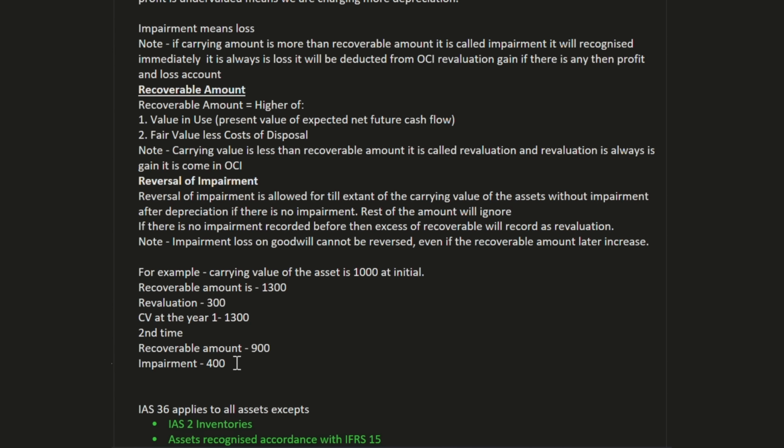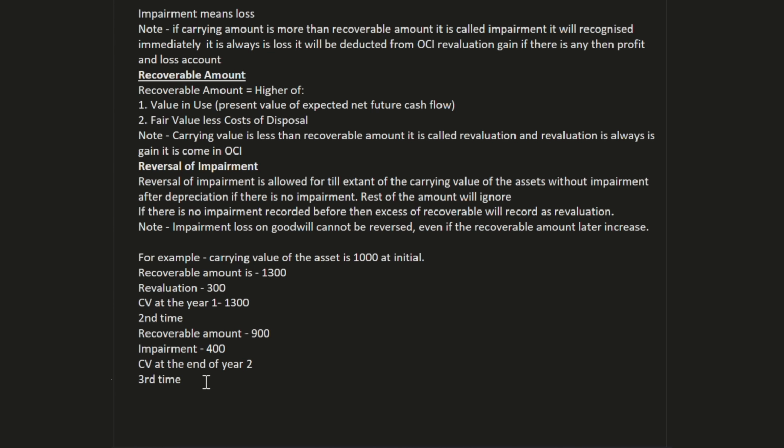Now the third time, the carrying value at the end of year 2, the third time the recoverable amount is 1500.